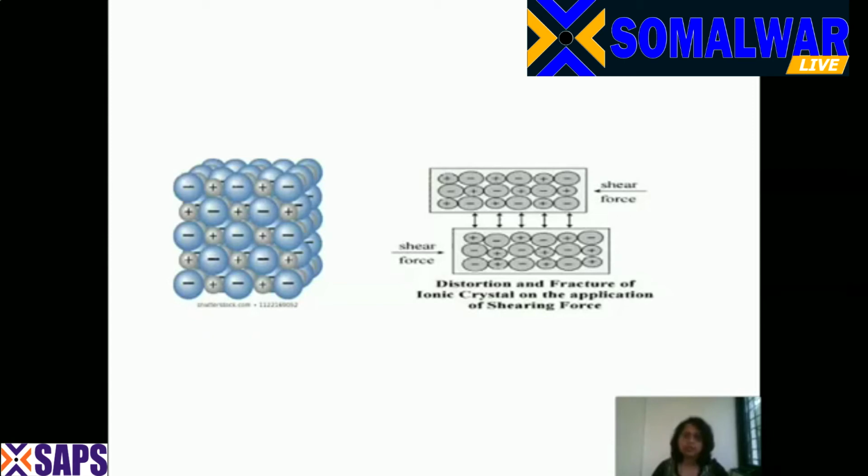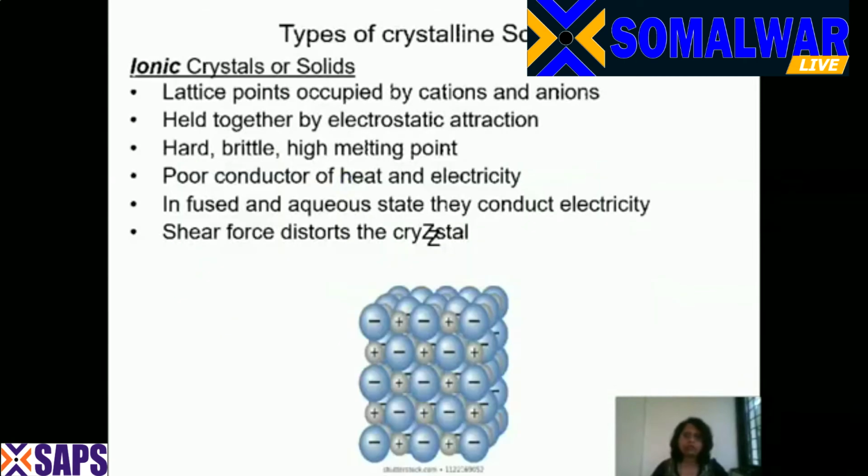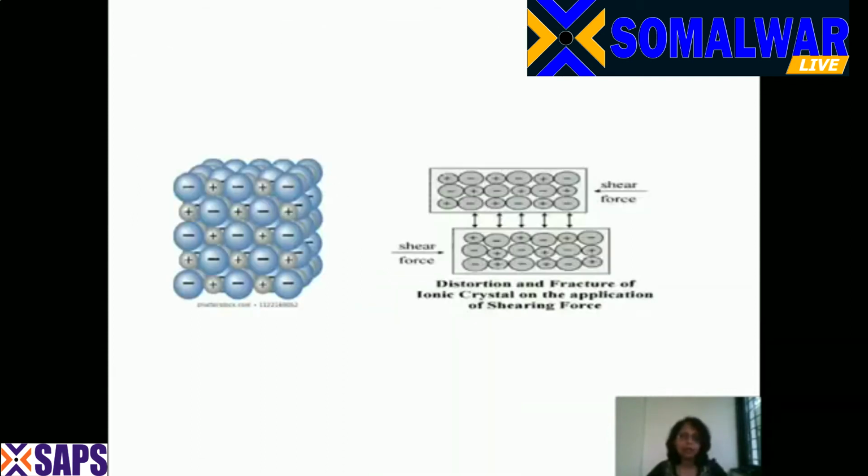For example, if you take a hathoda and if you put that hathoda on a big crystal, then it gets distorted and it gets broken into small pieces. So ionic crystals are hard and brittle. As I said, they are distorted or fractured and have high melting point. So this was the figure that I wanted to show you.